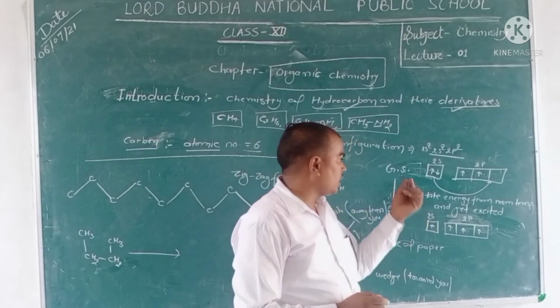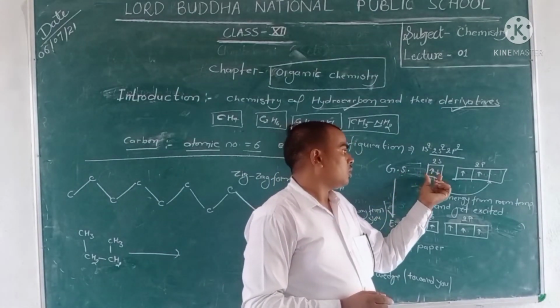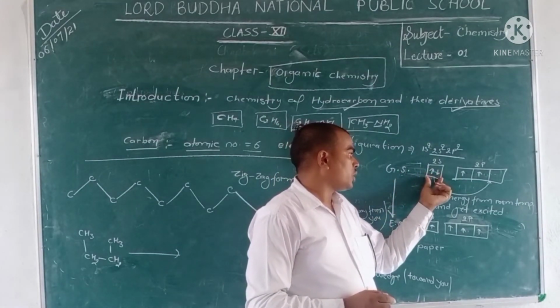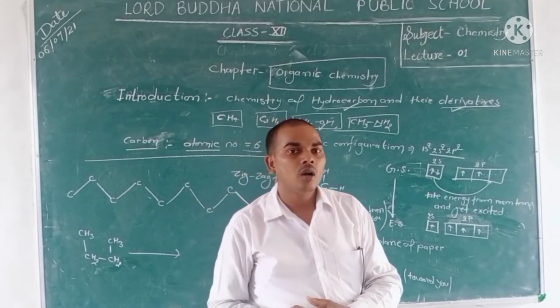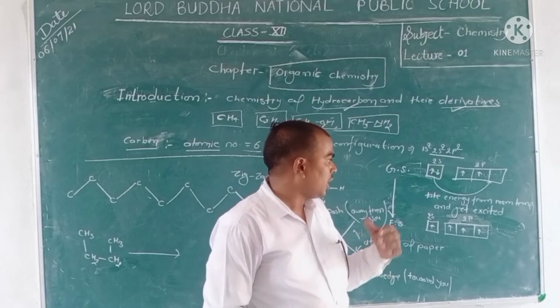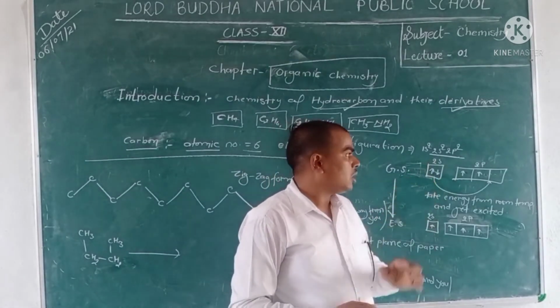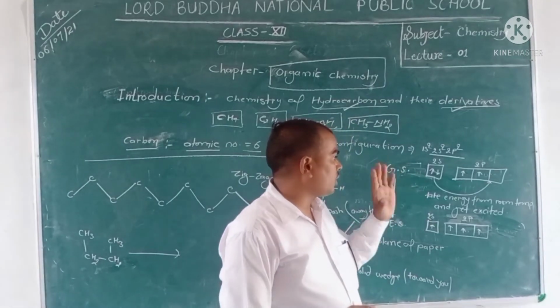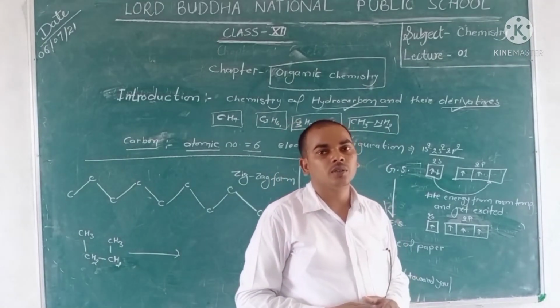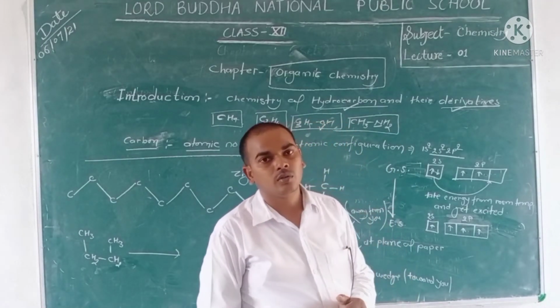But here in the ground state, 2s and 2p are neither completely filled nor completely half filled. That means the electronic configuration of carbon in the ground state is unstable.